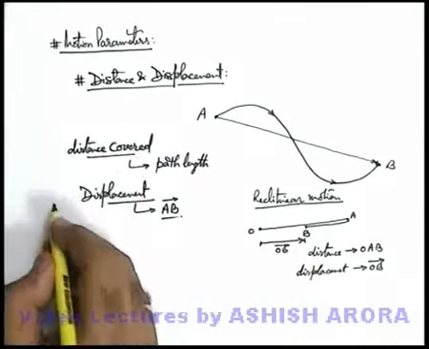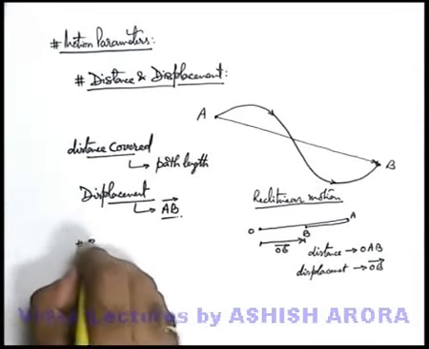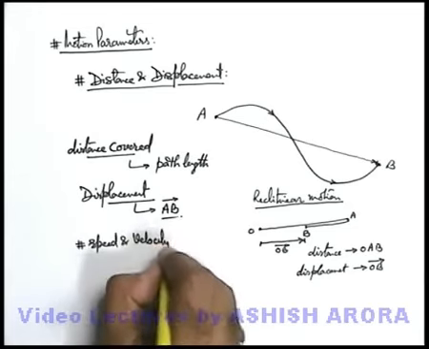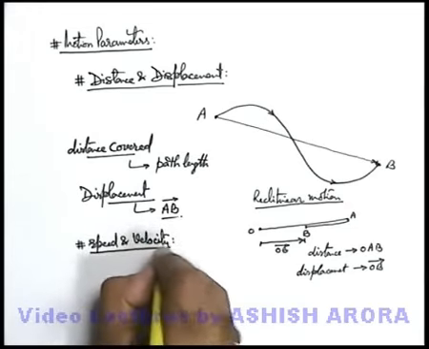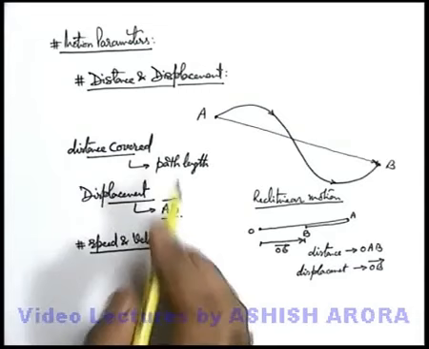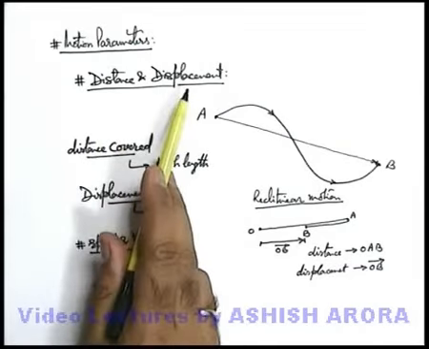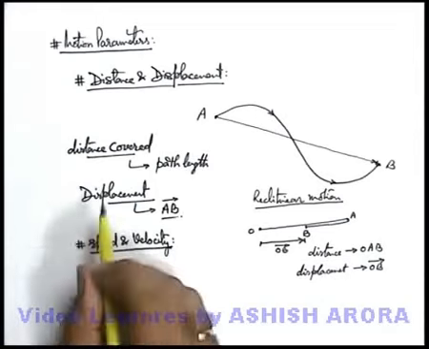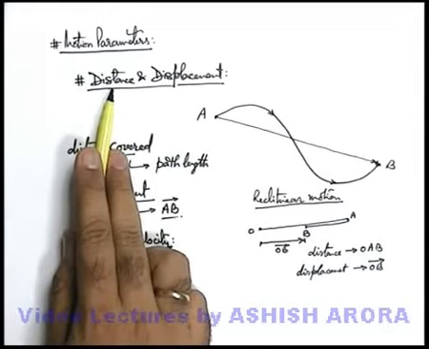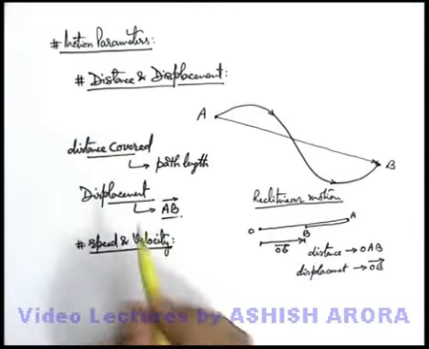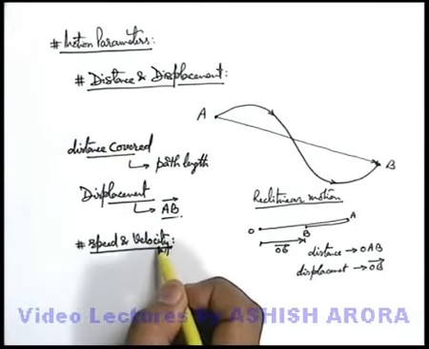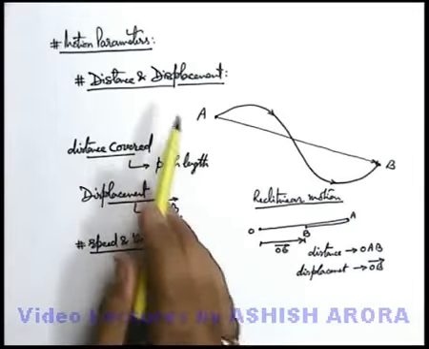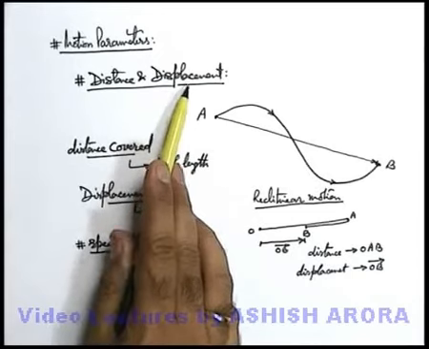Now, the second point, if we talk about the motion parameters, that is speed and velocity. Speed and velocity are exactly related to the phenomena which we have studied in distance and displacement. When we talk about speed, it is a scalar quantity and it is measured by calculating the distance traveled by the body in a given time duration. And velocity is a vector quantity which is measured by calculating the displacement covered by the body in a given duration.